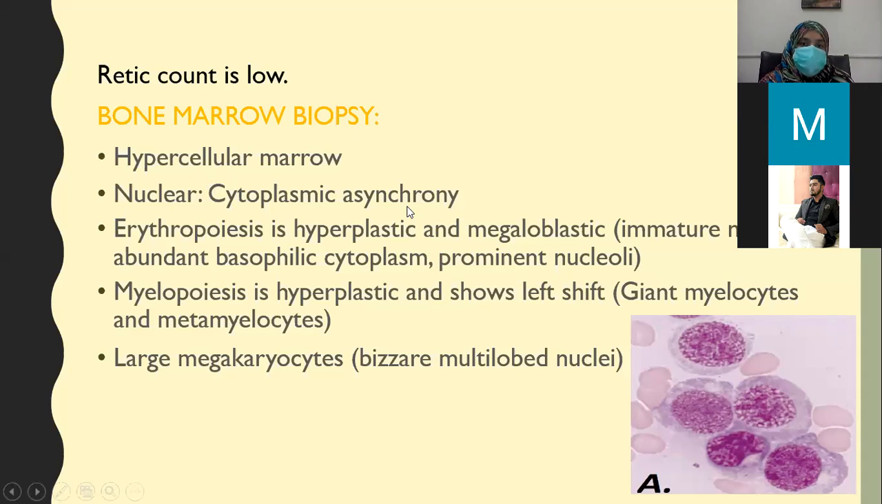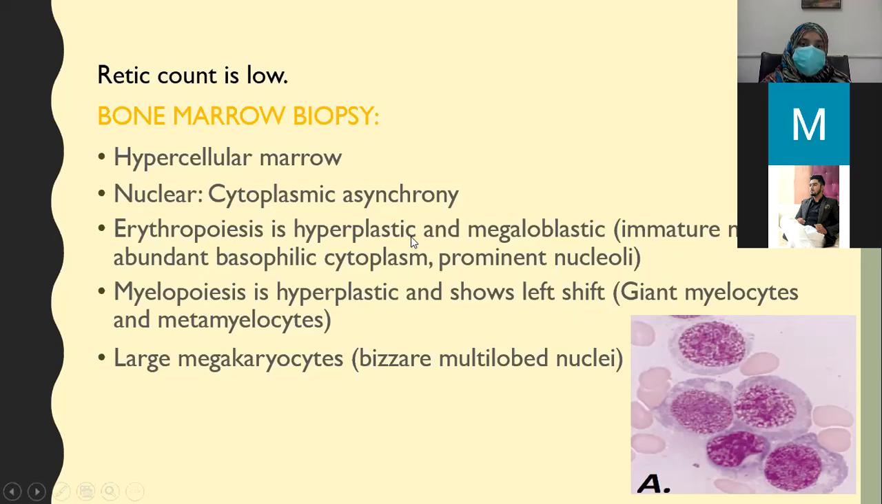Nuclear to cytoplasmic asynchrony. Why is this so? Because in megaloblastic anemia, there is DNA impairment. The DNA is present in the nucleus. So the nuclear maturation lags behind cytoplasmic maturation. Better remember this thing: the nuclear maturation lags behind cytoplasmic maturation. So there is nuclear to cytoplasmic asynchrony.